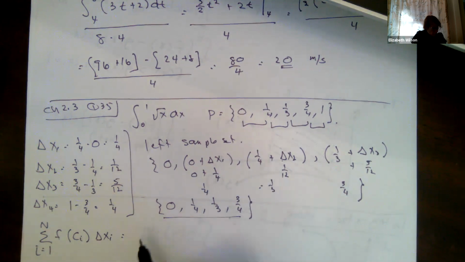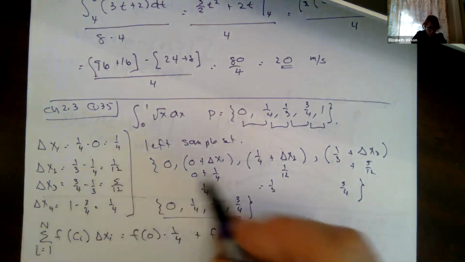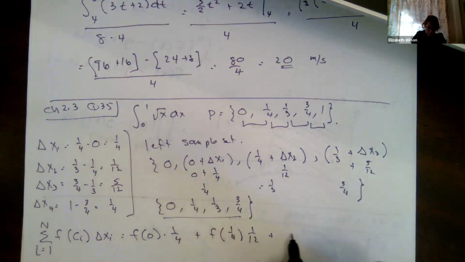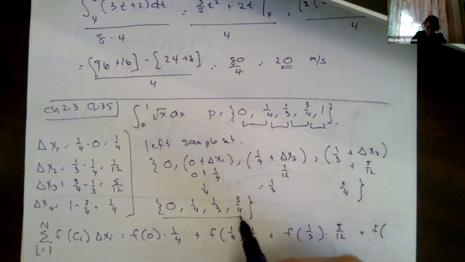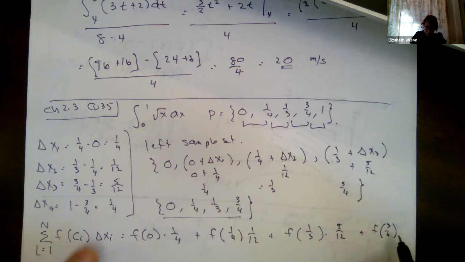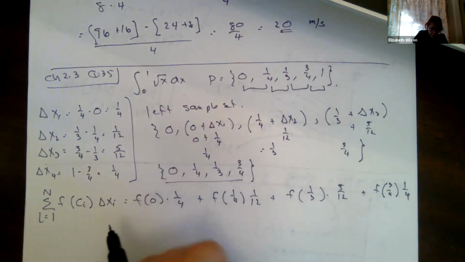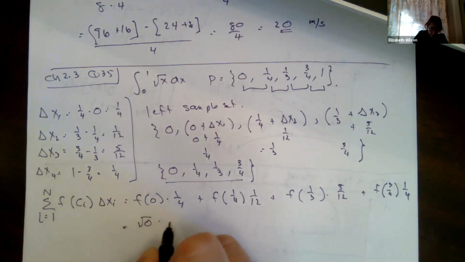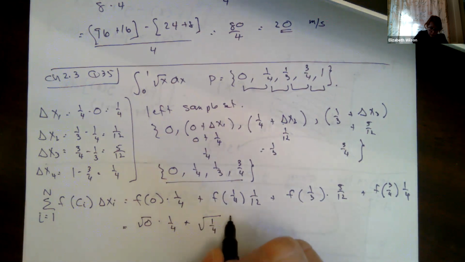So it's going to be f of 0 times 1/4 plus f of 1/4 times 1/12 plus f of 1/3 times 5/12 plus f of 3/4 times 1/4.